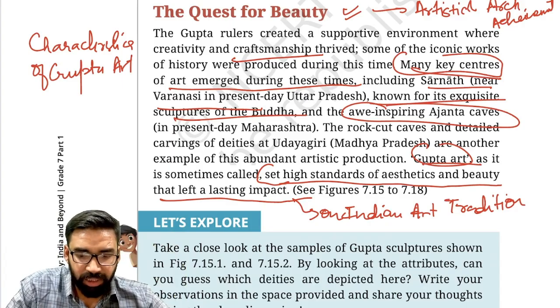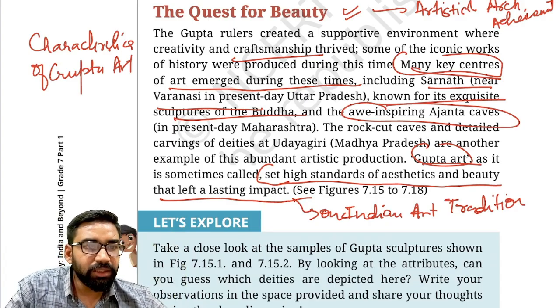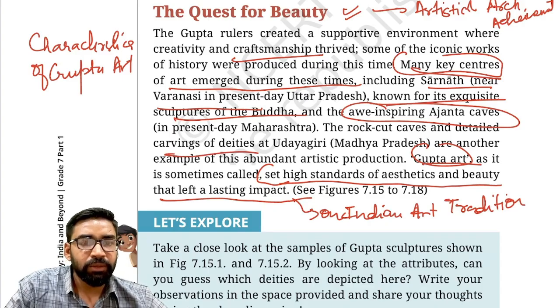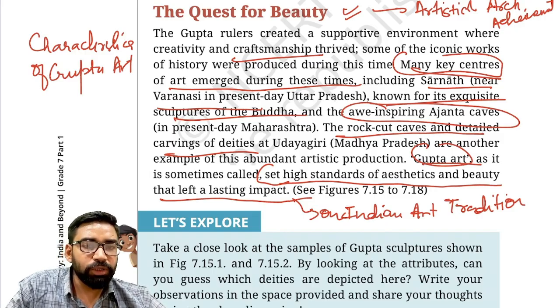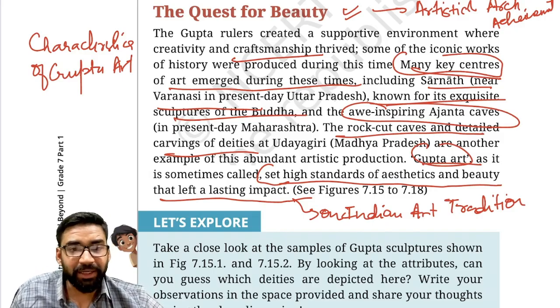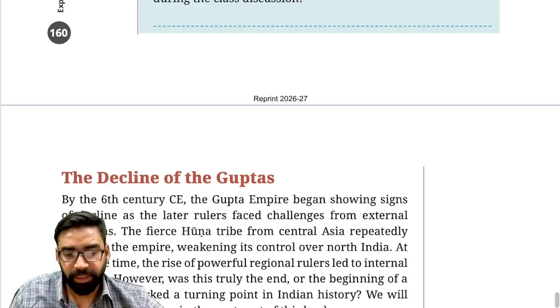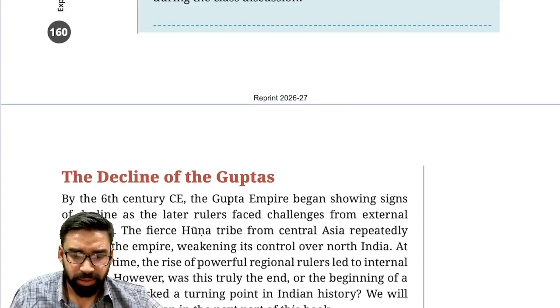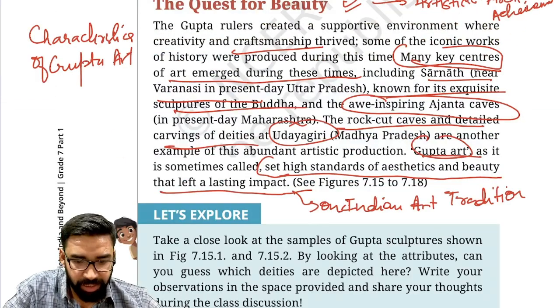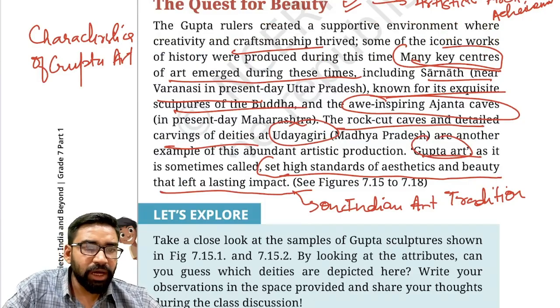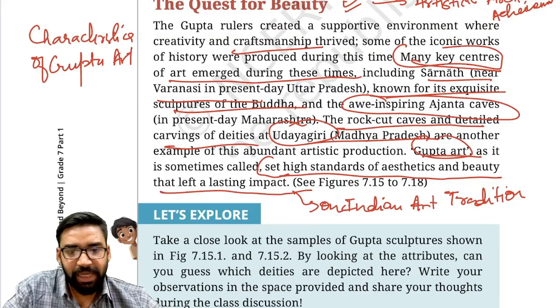Now these are rock cut caves with detailed carvings. Clear? So the rock cut caves and detailed carvings, Udaygiri also mentioned. Clear? And they have also created various paintings. Fine. Okay. Now, apart from this, they have also mentioned the Udaygiri caves. Now, the Udaygiri caves are in MP. These are another example. Clear?